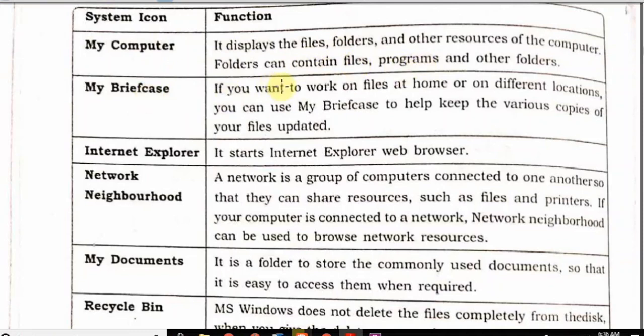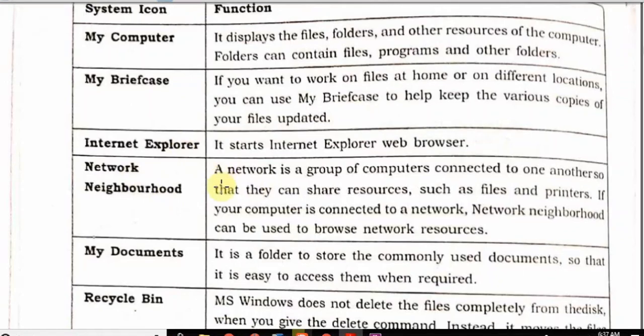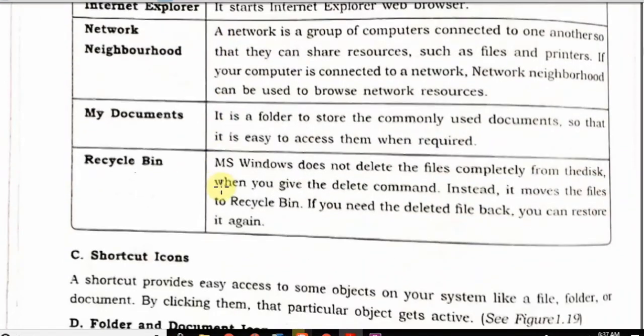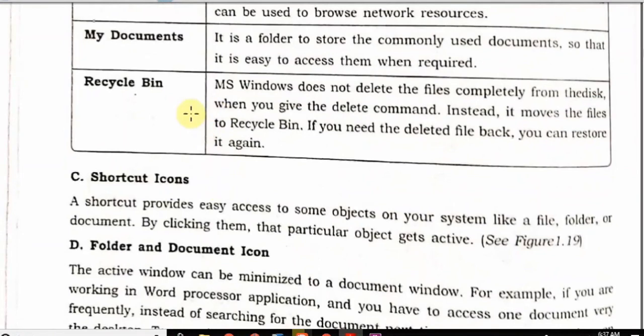My Briefcase: if you want to work on files at home or at a different location, you can use My Briefcase to keep various copies of your files updated. Internet Explorer is a browser. Network Neighborhood is a network through which you connect to different computers. My Documents is a folder that stores your documents and you can easily access them.